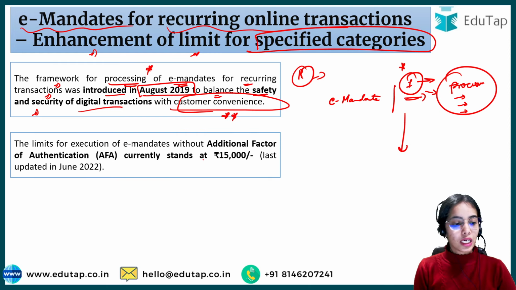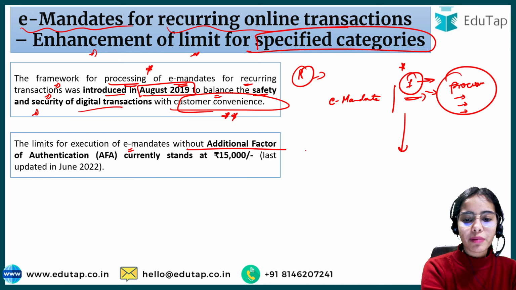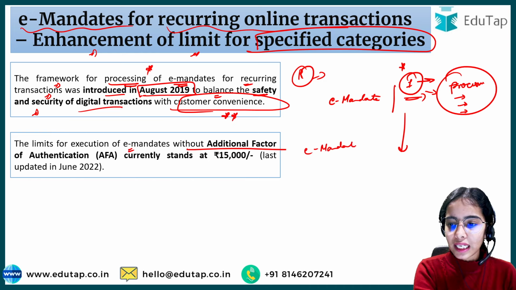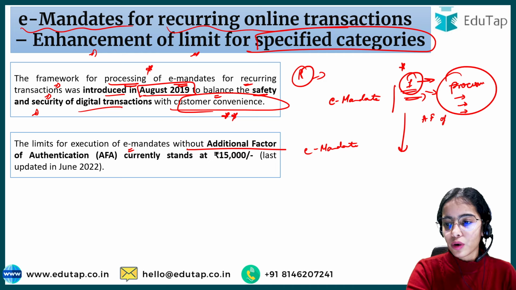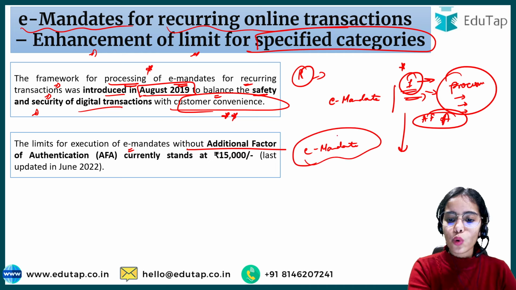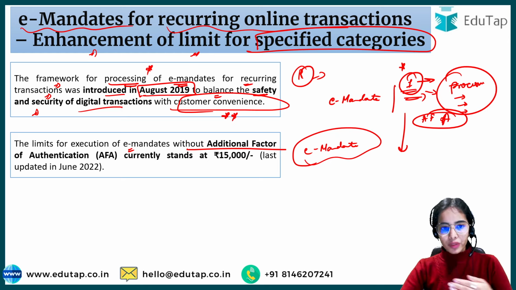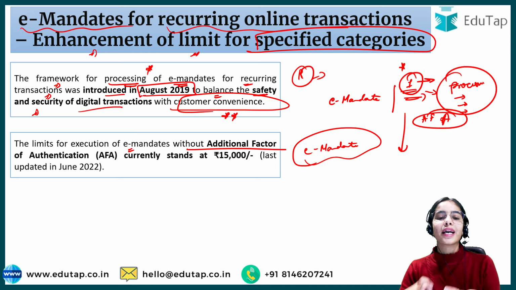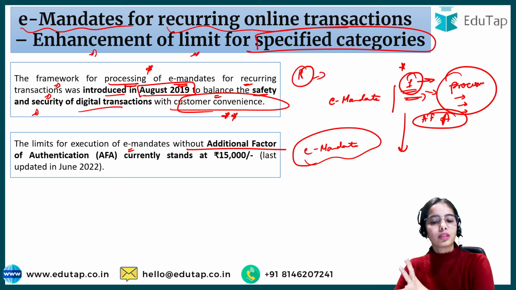Okay, now the limits for execution of e-mandates without additional authentication. I hope you can understand that the first time you are doing the additional factor authentication, where you are generating the OTP and putting your PIN and everything. But after that there is no OTP being generated, there is no PIN that you are putting. The online transactions happen on their own after the first round.